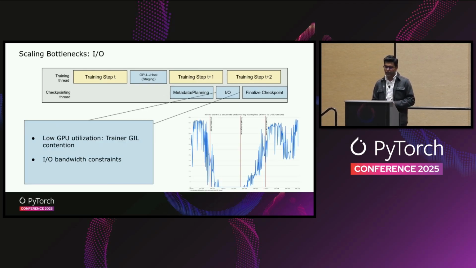And in the I/O step, we observe that the GPU utilization gets impacted because of the global interpreter lock contention between the trainer threads and checkpointing threads. So on the right, you can see the plot of GPU utilization. And the red line in the middle demarcates the time when staging has completed. After that, the GPU utilization should come back to the previous baseline. But you can see that it's suboptimal. It's less than expected. And finally, the checkpointing can only happen as fast as the storage bandwidth allows, right? So there are storage bandwidth constraints as well.